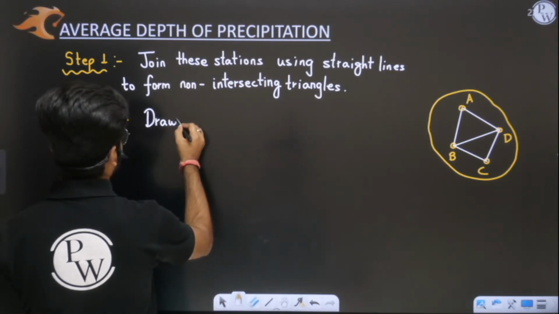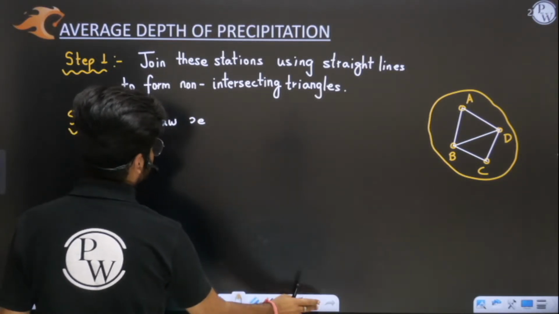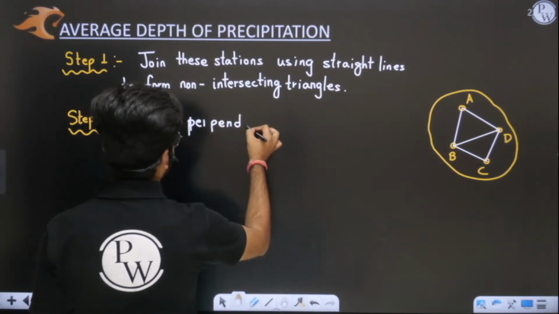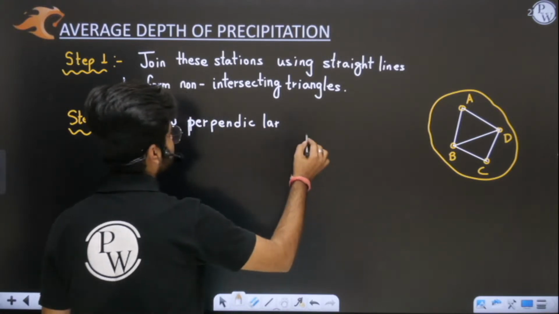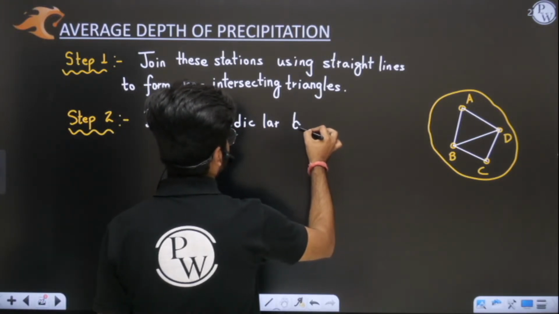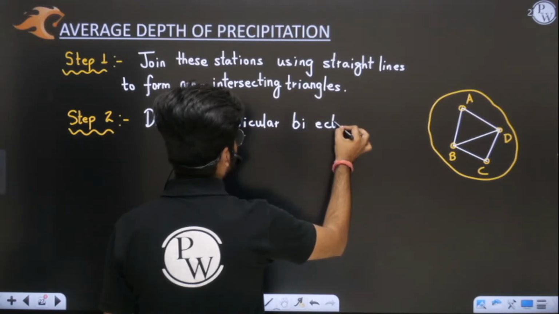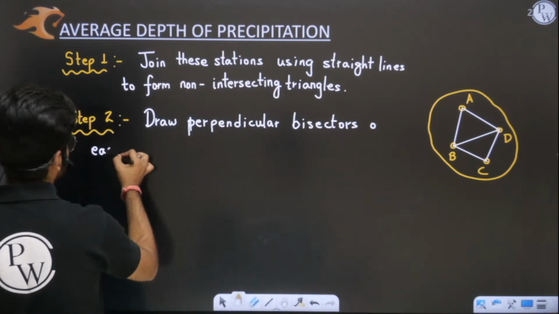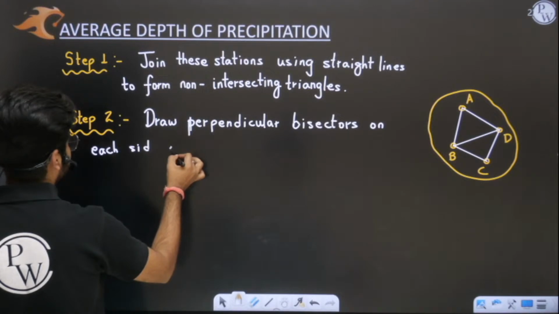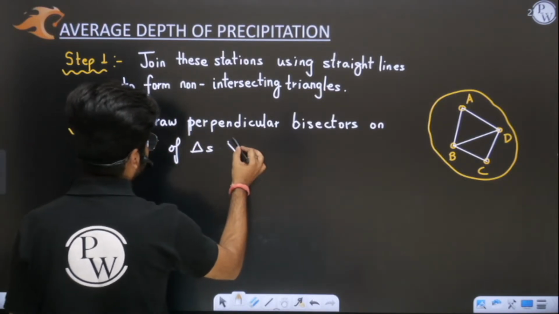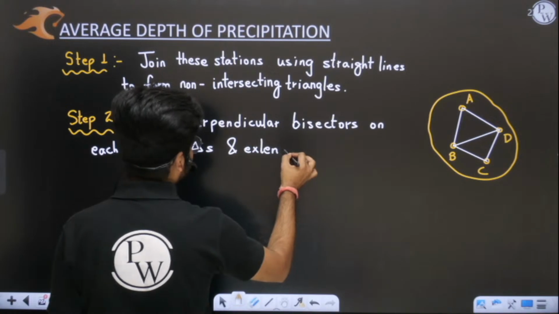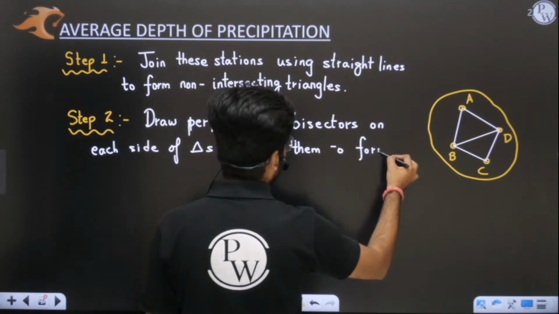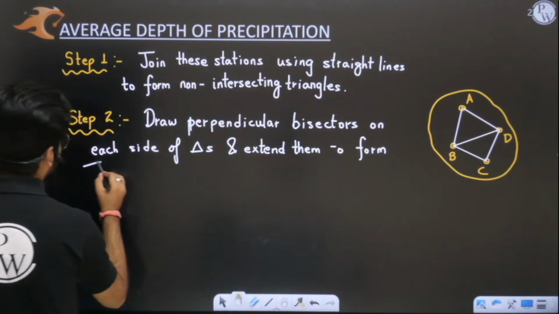We have to draw perpendicular bisectors on each side of the triangle and extend them to form Thiessen polygons.